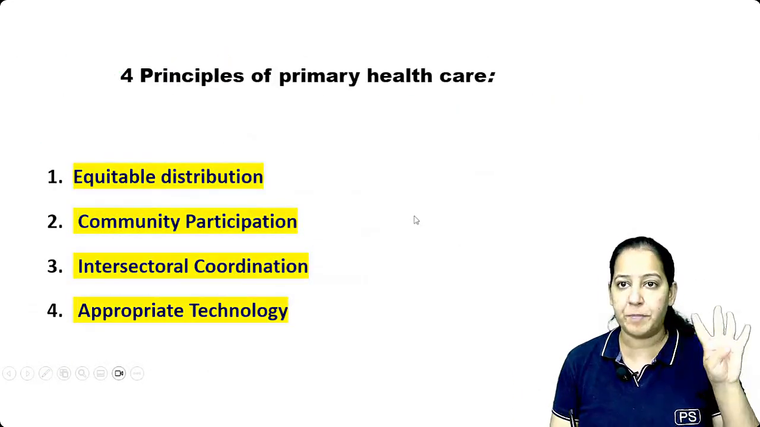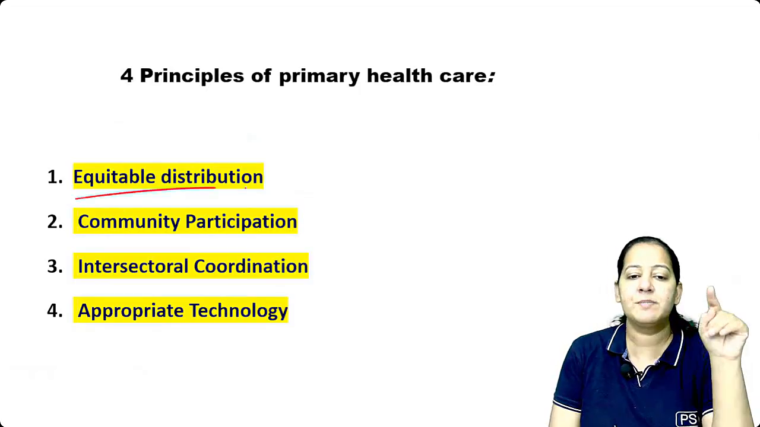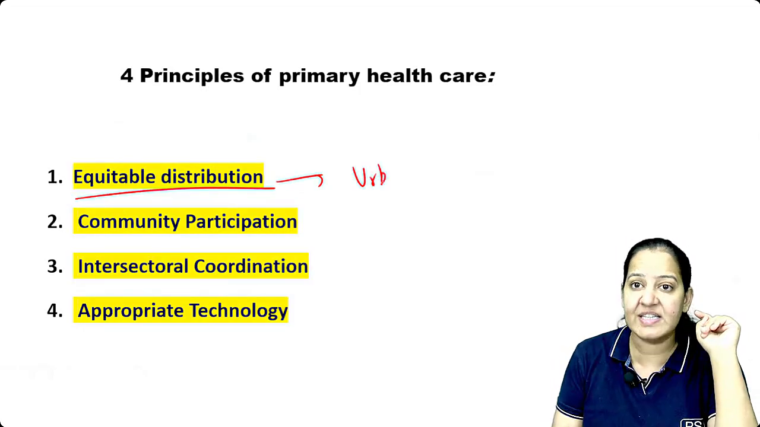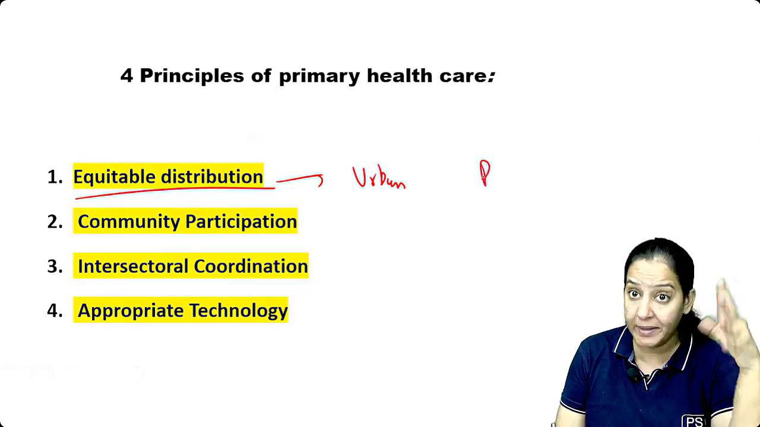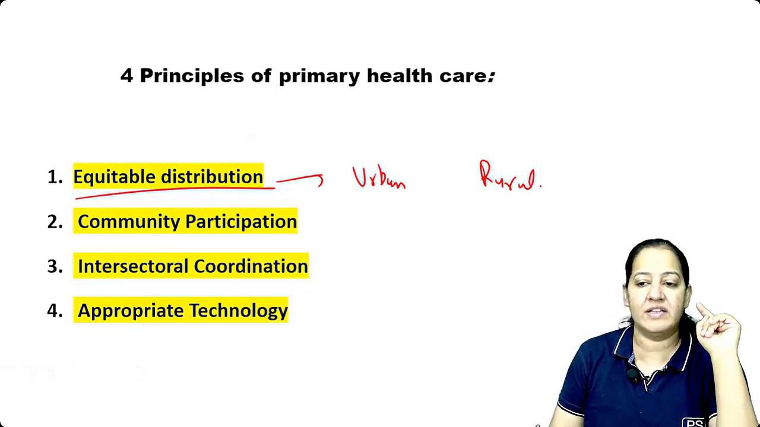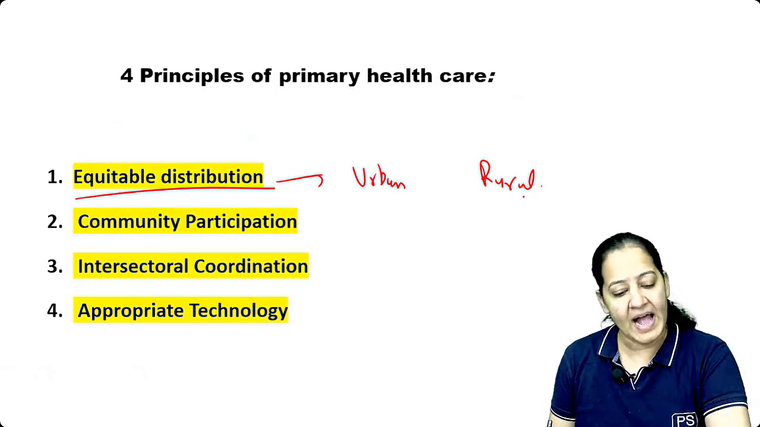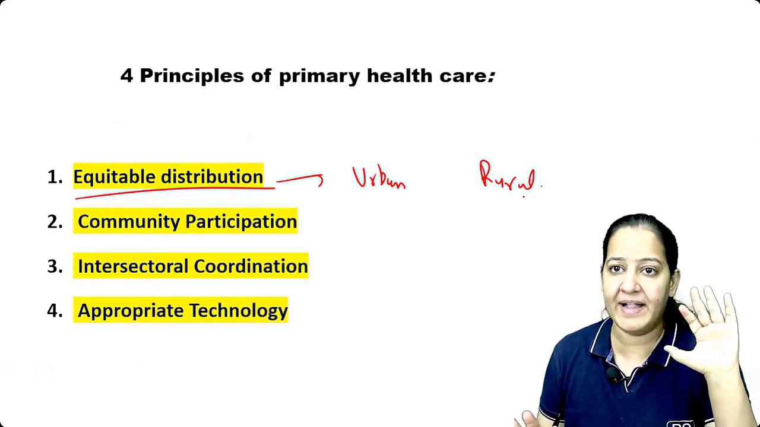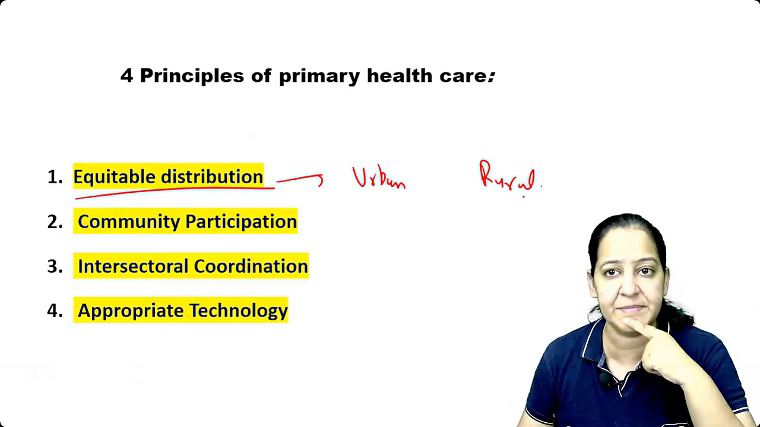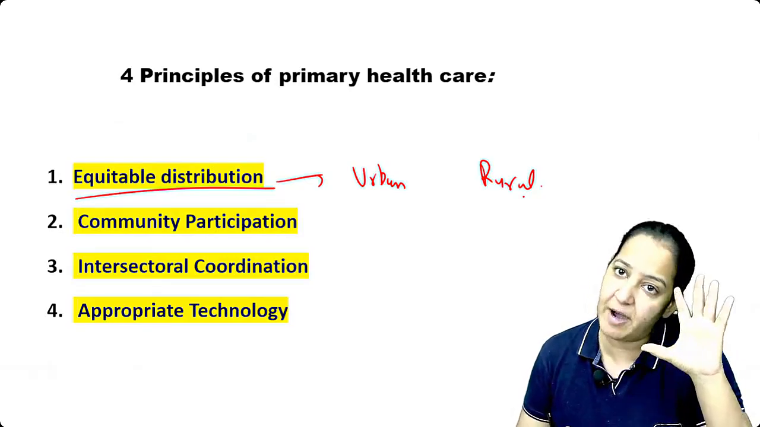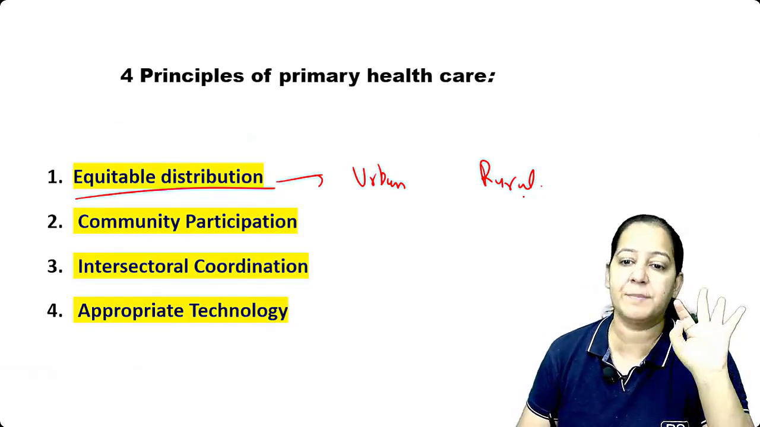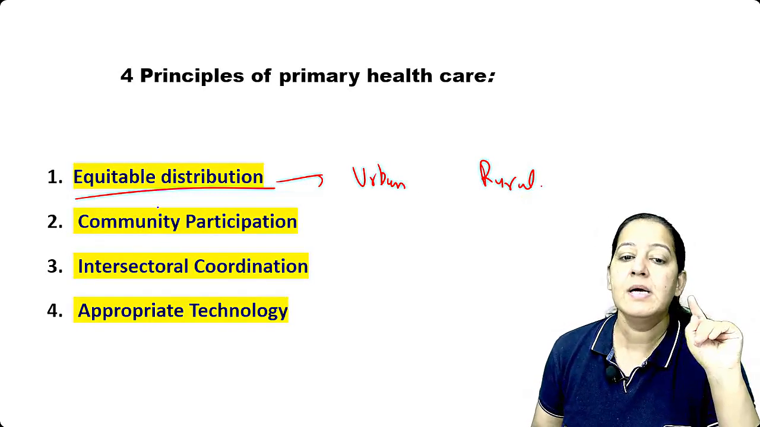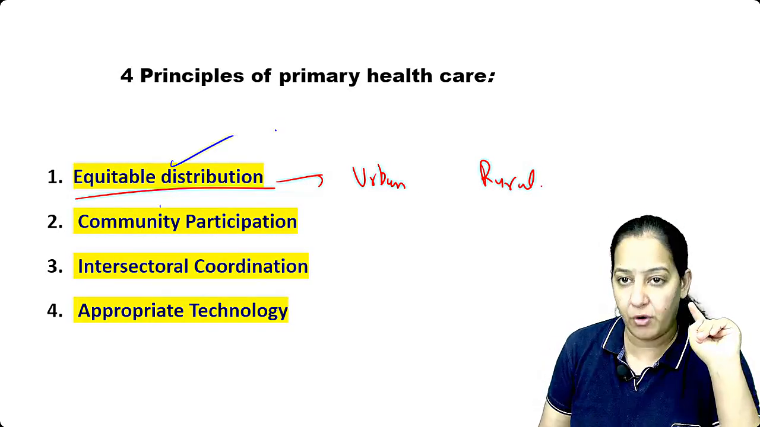So let me tell you the 4 principles. The first principle is equitable distribution. It is not the case that people living in cities, the urban people, should get good care, and the people living in rural areas, the villages, should not. Health is the right of everyone. If anyone is not good in health, or has some disease, the person should have primary health care, whether urban, rural, rich, or poor. So equitable distribution of primary health care should be there.